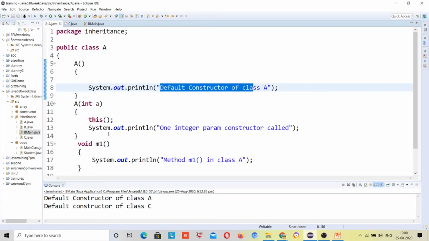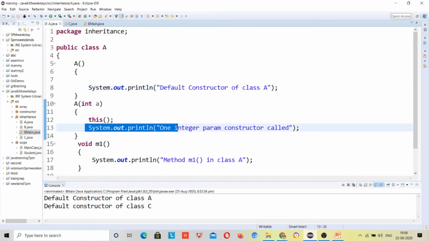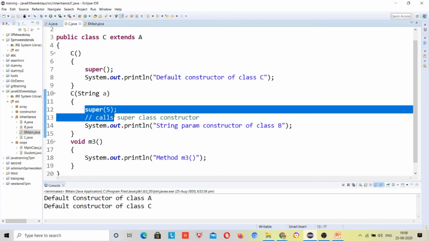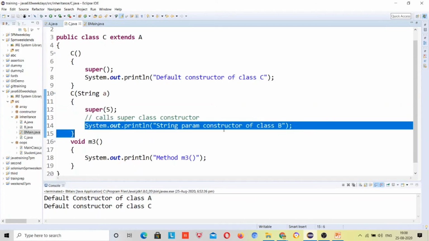Now it will come back, because the way it went, the way it will get back. So it is coming back here, and it will print the one integer param constructor called. Where did it come from? It came from this super. This string, so it will print this after that.